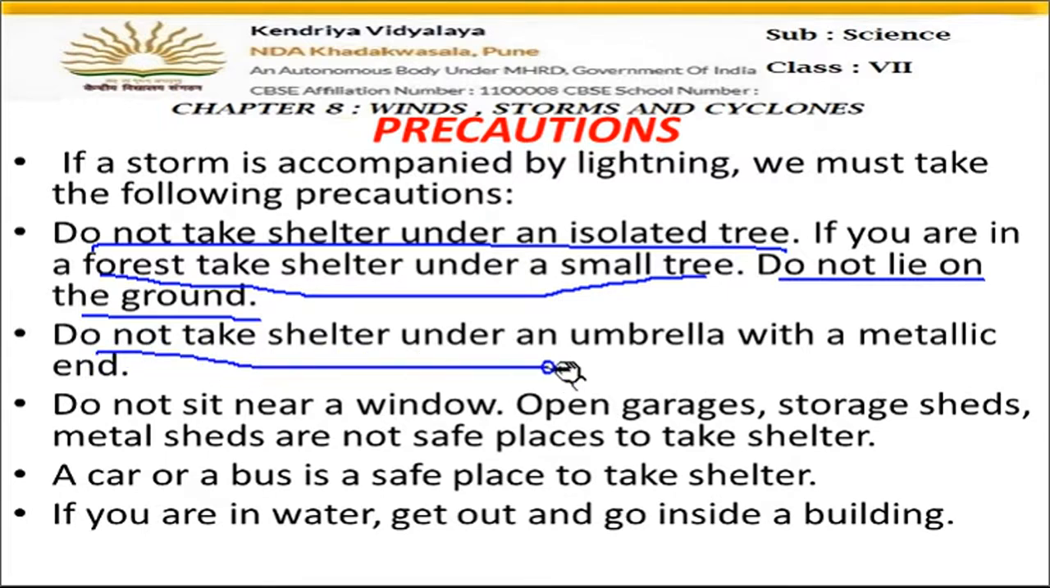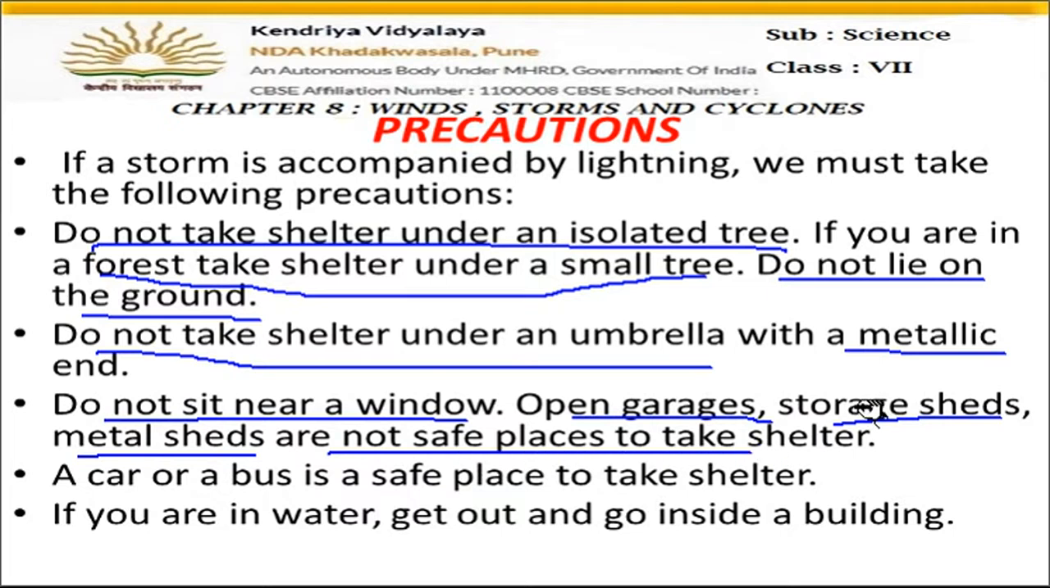Then do not take shelter under an umbrella. Whenever there is lightning, we should not take shelter under an umbrella, because the stick in the center is made of metal, and that metal can catch the lightning. Lightning is nothing but current. And do not sit near a window. Open garages, storage sheds, and metal sheds are not safe places, because they are all metal. They can catch the current.